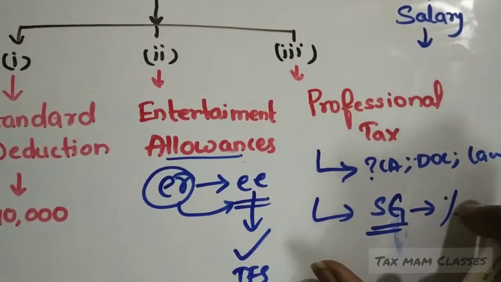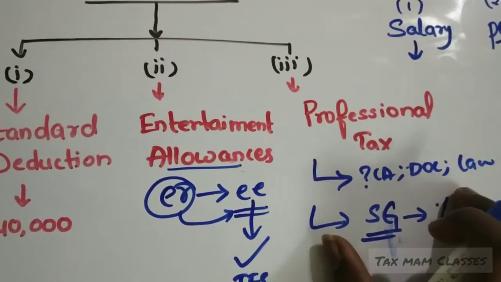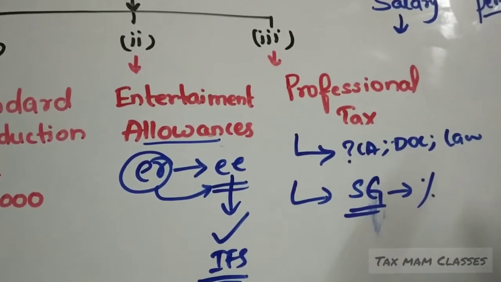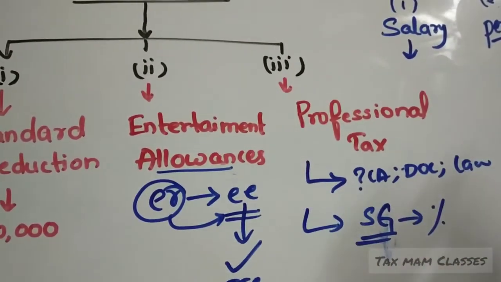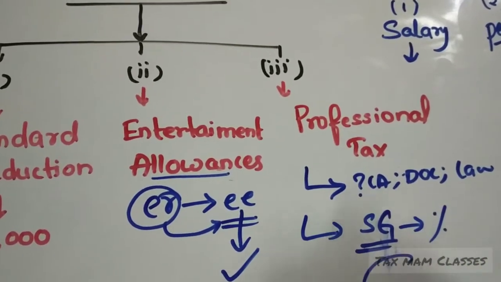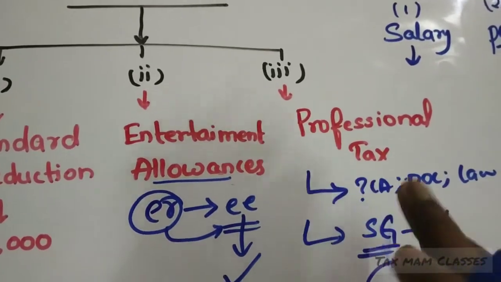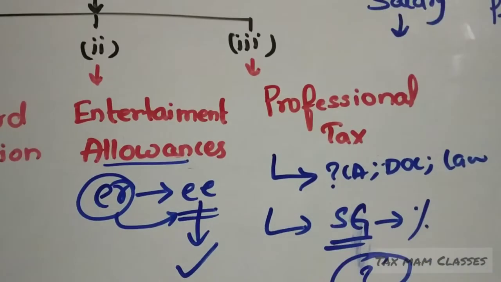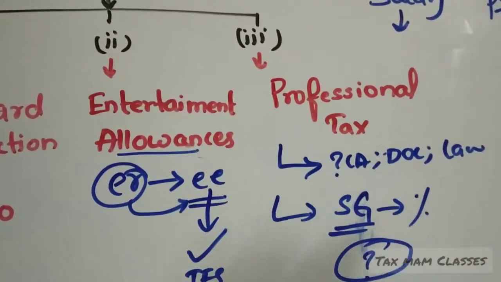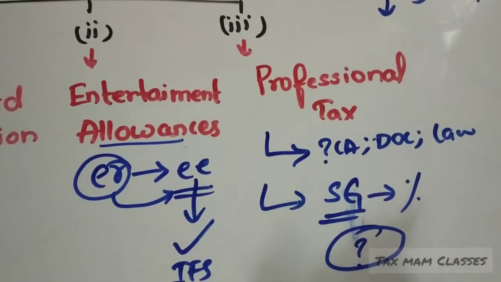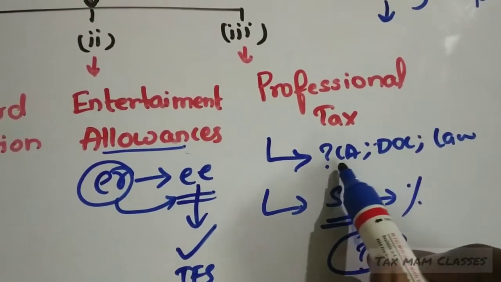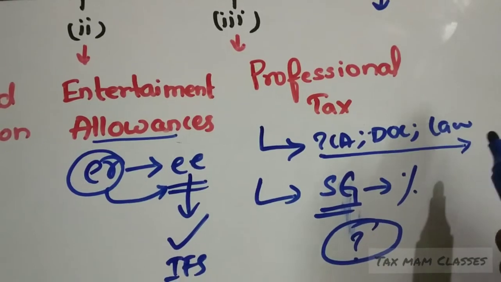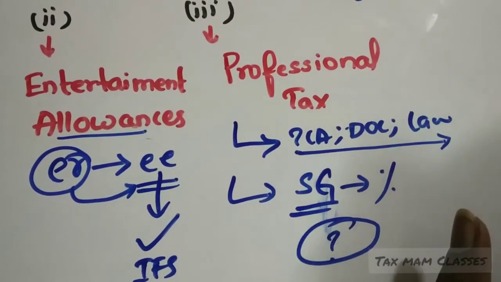So it will be paid to the state government. Whatever they are paying, they will recover this amount from the employer, or the employer will pay this amount to the employee. So that will be allowed as a deduction under section 16 subsection 3. Let's understand the concept first. What is this professional tax? A chartered accountant or doctor or lawyer, to continue their profession, has to pay some tax to the state government.